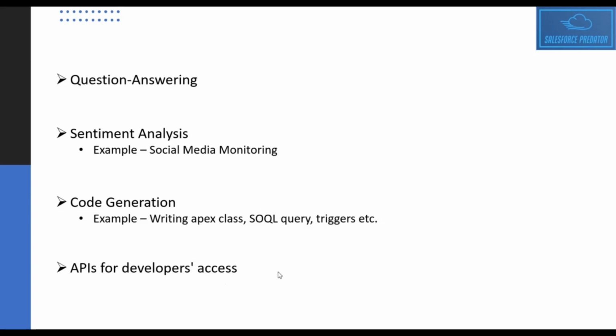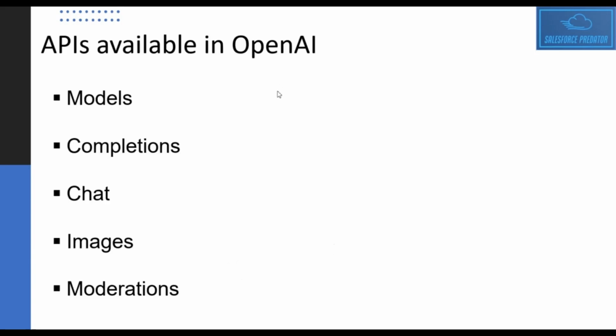We are going to see some of the APIs, okay? Some of the APIs we have listed down here. These are some of the publicly available APIs present in the OpenAI platform. We'll have the models API, which is used to get the list of models present in the OpenAI platform. You can also have the completion API, which is used to complete a particular incomplete text or sentence sent to it. We have chat completion APIs, we have images API, we have moderation APIs, right? All these we are going to look into directly in the OpenAI platform only, okay?